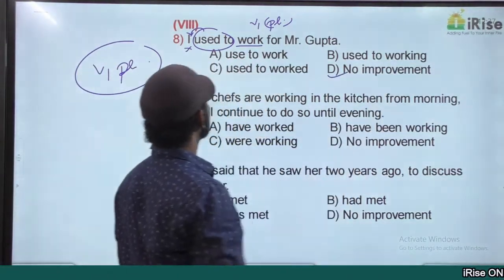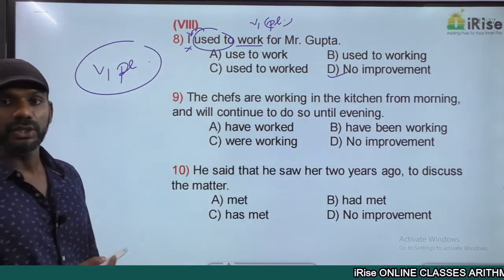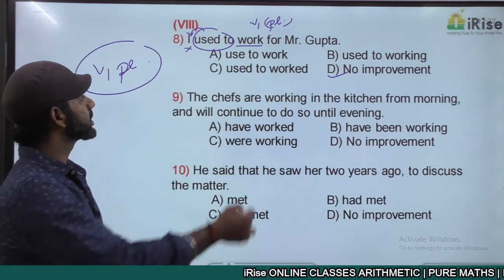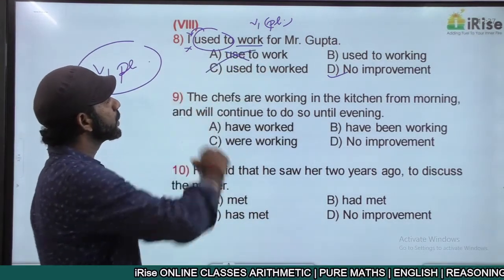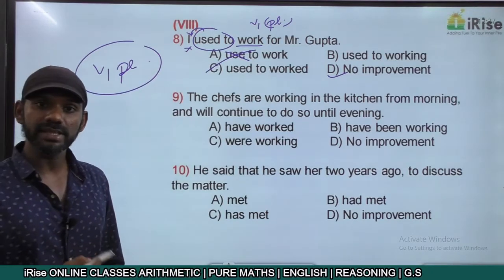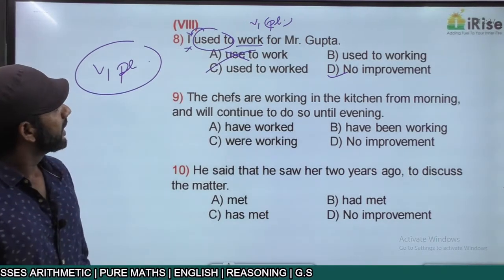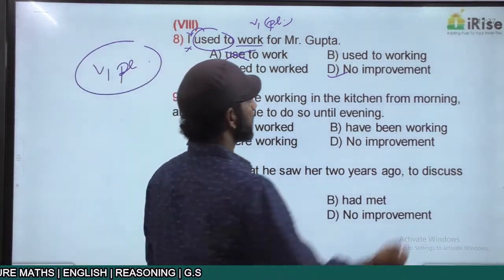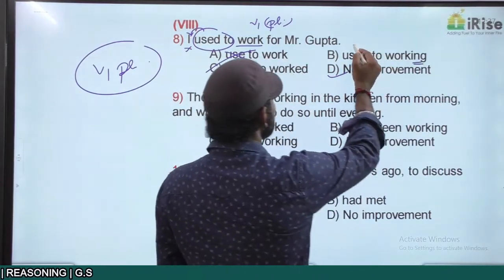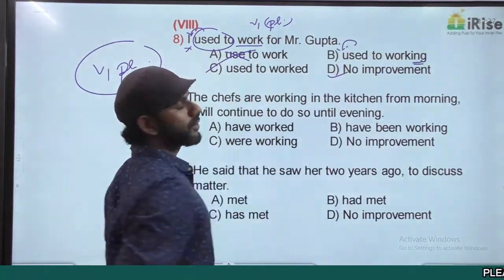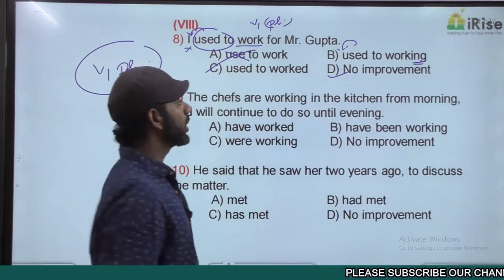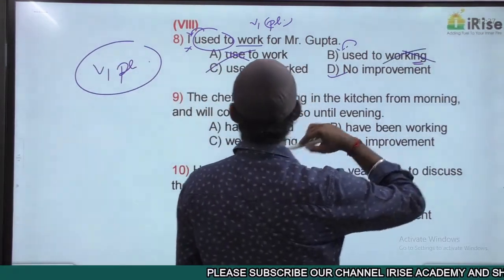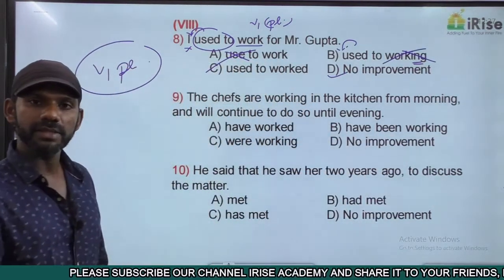But we'll discuss the other options. Come to option A. Used to. I have told you this. There is no usage in English like used to. It is always used to. Come to option B. I used to working. Working is ing. There is no auxiliary verb in front of used to. So ing cannot be used here. Option B is eliminated.